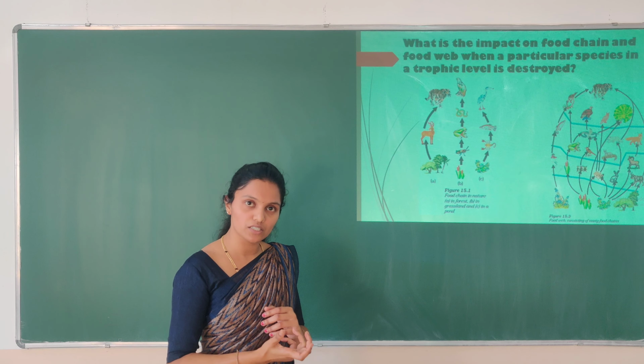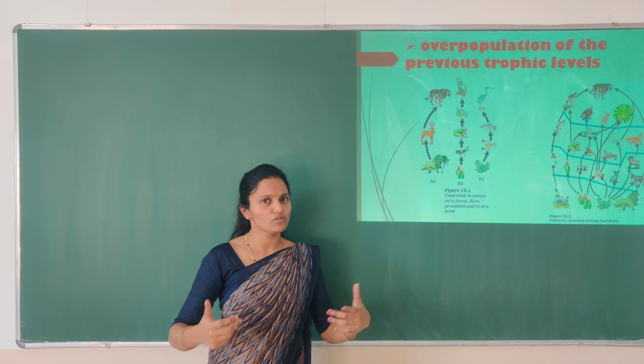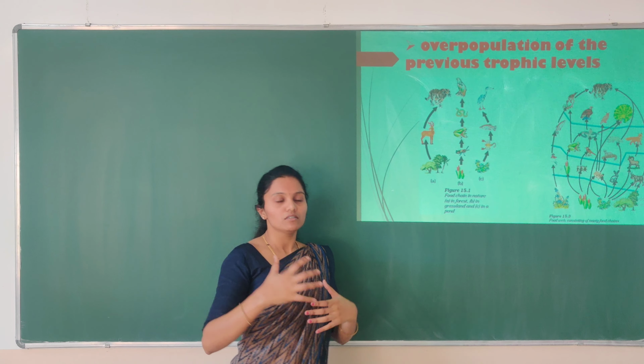So let's look into the effects. Suppose all the species of one particular trophic level undergo extinction or just vanish. What effect does it have on the food chain and food web? The first effect is overpopulation of the previous trophic level. Consider this food chain: suppose all of the deer suddenly undergo extinction. What would happen now? The previous trophic level organisms, on which the deer was depending, these are consumers, right? These would be overpopulated because there are no more deer. So that's your first point, overpopulation of the previous trophic level.